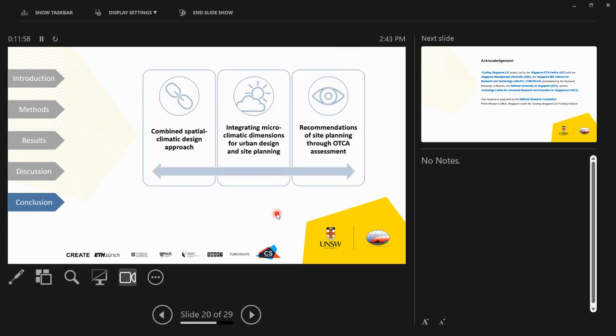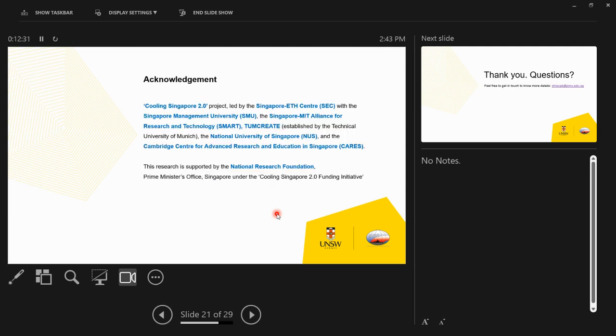We are trying to publish this research, and a manuscript is in progress. This is important because it provides an idea of how to combine the spatial and climatic design approaches together, as well as how to develop heat responsive site planning. We are also using the concept of outdoor thermal comfort autonomy for the overall assessment of thermal comfort throughout the day, which takes into account both spatial as well as temporal variation. This work is part of the Cooling Singapore initiative, as I already mentioned.